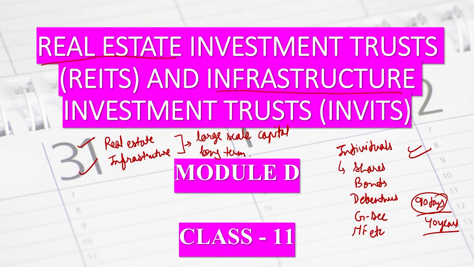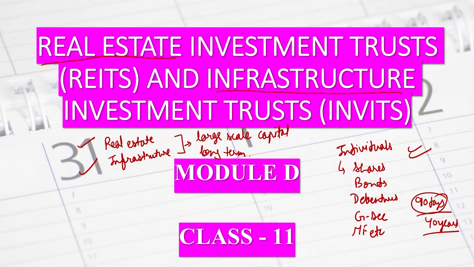It's obvious that it's not easy for me to purchase a property in real estate every day. I do not have that much money to purchase real estate property or invest in infrastructure projects. But I have 10,000 rupees, 15,000 rupees, or 20,000 rupees that I want to invest. Earlier in these markets, these amounts were not acceptable.